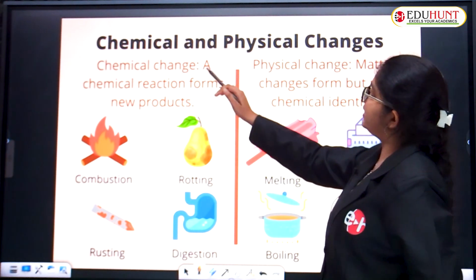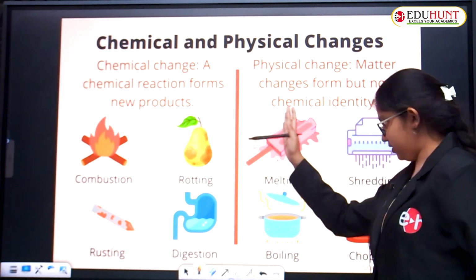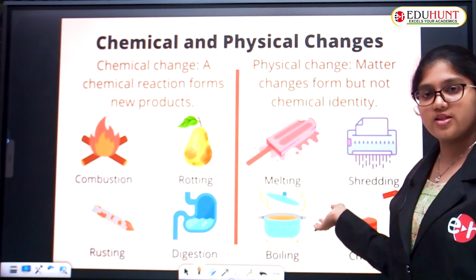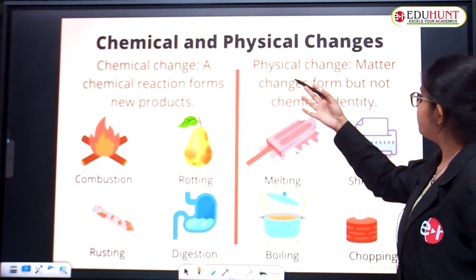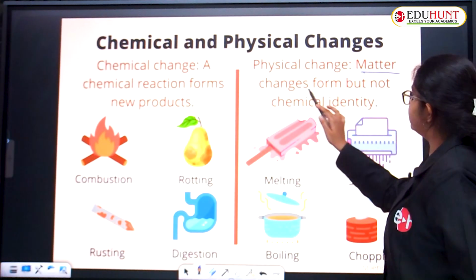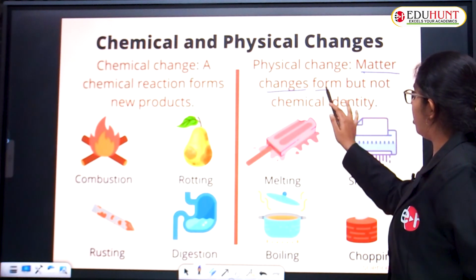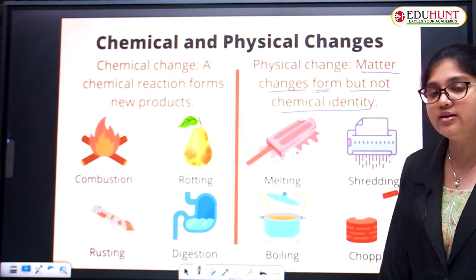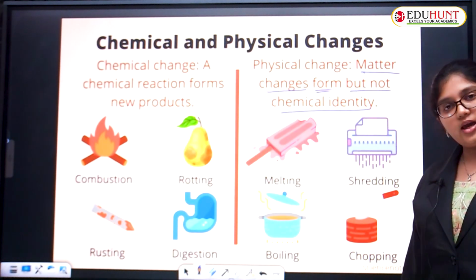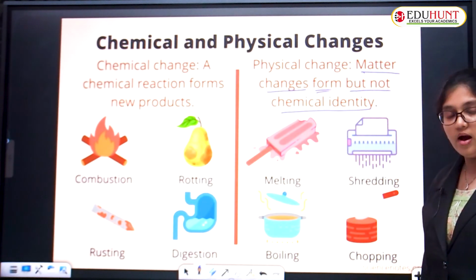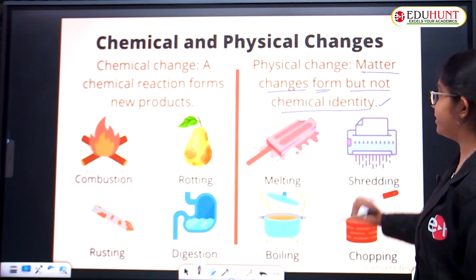Chemical and physical changes and their general examples. First, let's learn about physical change. What is a physical change? Physical change is nothing but matter changing form but not chemical identity. Matter can change its form, solid to liquid, liquid to gas, gas to liquid, gas to solid, any change. Matter can change its form but not its identity.